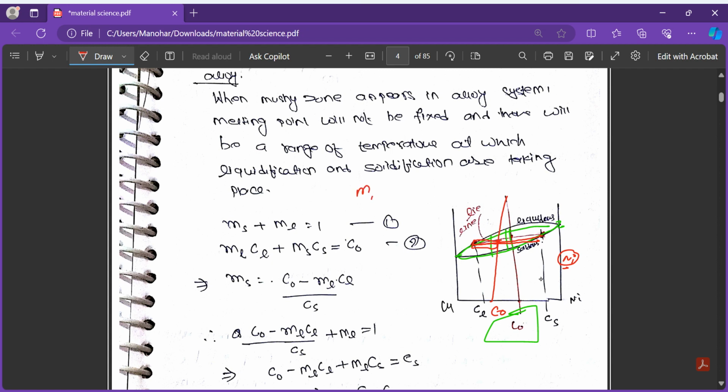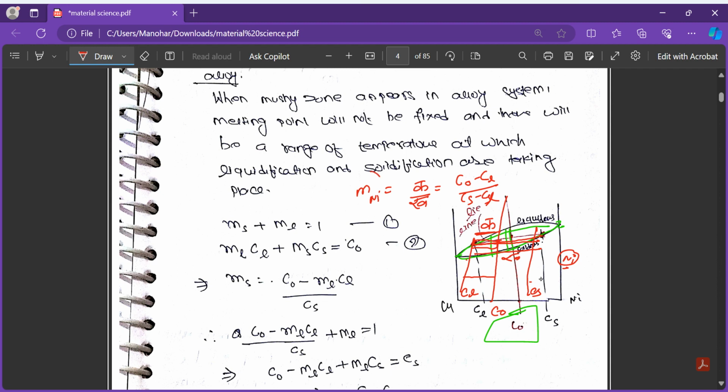So the mass fraction of nickel will be equal to, suppose from here to here is the numerator, and from here the total is the denominator. So this is, suppose here the fraction is Cl, and suppose here the fraction is Cs. Then we will write C naught minus Cl divided by Cs minus Cl.